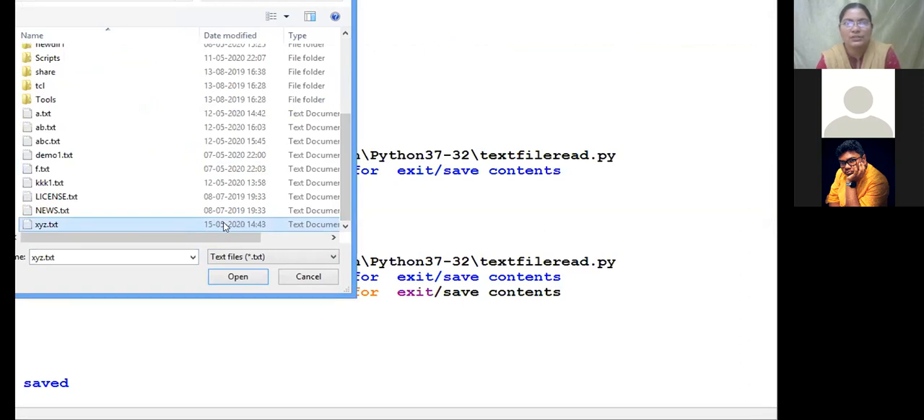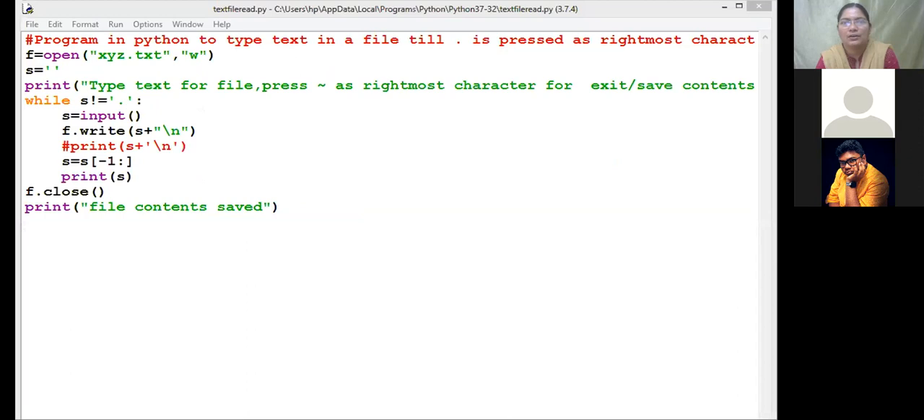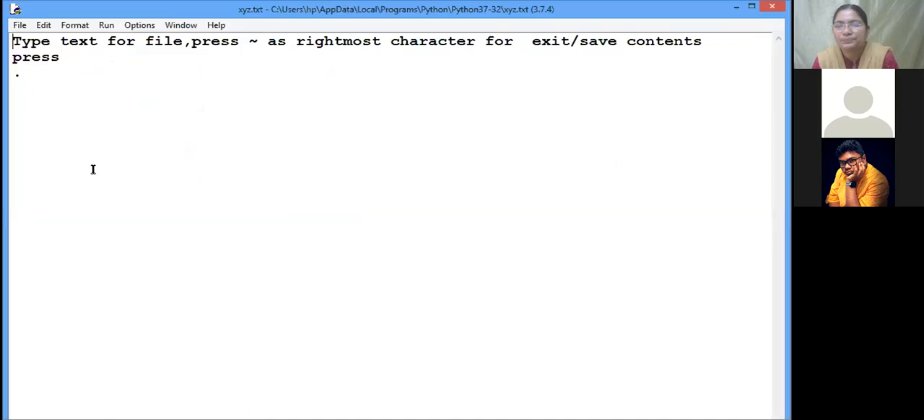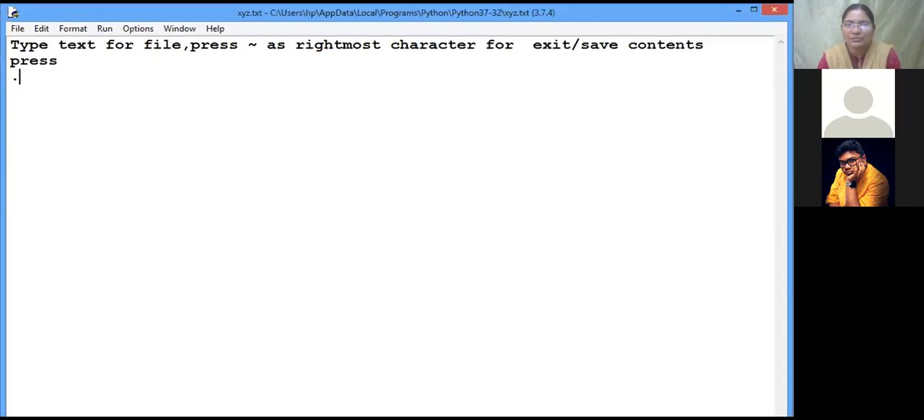Or again I have to do screen sharing? Okay, are you able to see, ma'am? Type text for, press tilde operator as a rightmost character for exit, and whatever I have entered. So press dot. That dot also is copied here. Okay. So any doubt here?